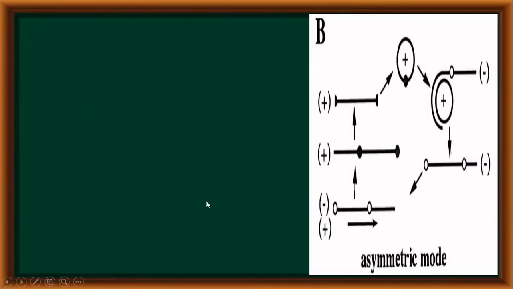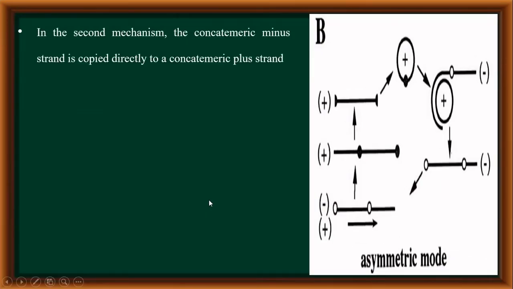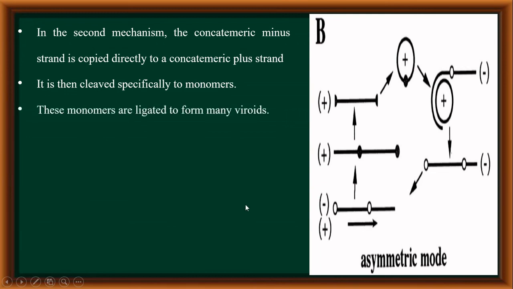However, the replication of viroids also occurs by a second mechanism known as the asymmetric mode. In this, the concatameric minus strand is copied directly to a concatameric plus strand. That means here self-cleavage of monomers of the minus strand is not carried out. Instead, the intact minus strand is used to synthesize a complementary concatameric plus strand. This plus strand is then cleaved specifically to the monomers. These monomers are then ligated to form many viroids. This is called the asymmetric mode of viroid replication.